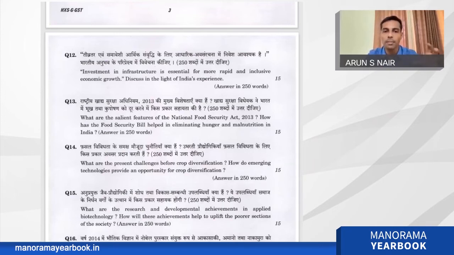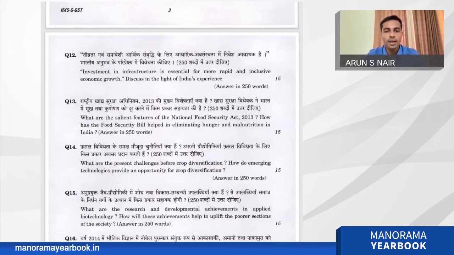You have to mention the features in the Food Security Bill, especially those looking after women and children, because in the recent Food Security Bill, specific provisions are there for women and children to improve their nutrition and how they are going to eliminate hunger and malnutrition. That is the crux of the second part of the question. So build a context that India has hunger and malnutrition, and mention the provisions in the recent Food Security Bill and how it is going to help reduce hunger and malnutrition. Again, it's a direct question, current affairs linked.